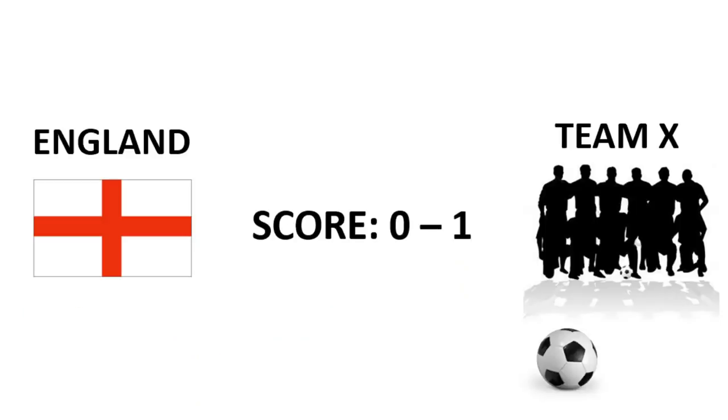So let's say, for example, the opposing team, Team X here, gains an advantage and they score a goal. Let's say, for example, they gain a penalty and they score 1 against England.